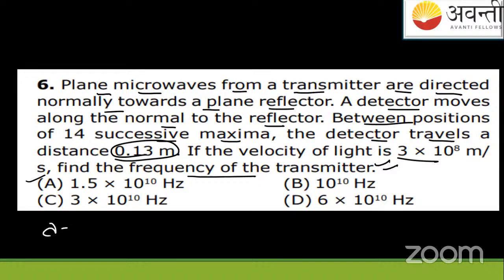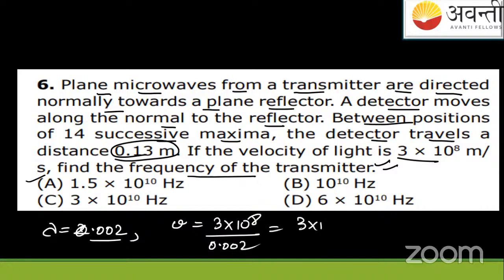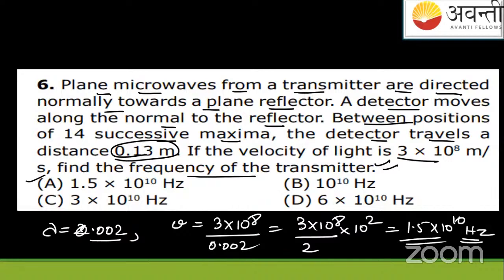So the transmitter's lambda is 0.002 meter. Frequency is defined as 3 into 10 to the power 8 upon lambda. Lambda is 0.002 meter, so this will give you 10 to the power 2. So the answer is 1.5 into 10 to the power 10 hertz. So A is the option, students. Our answer will be A.